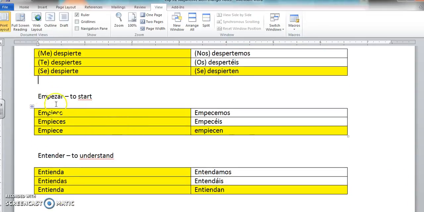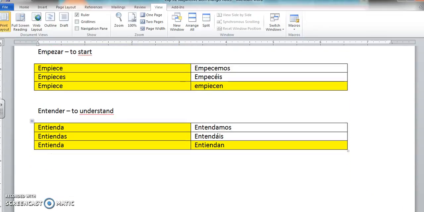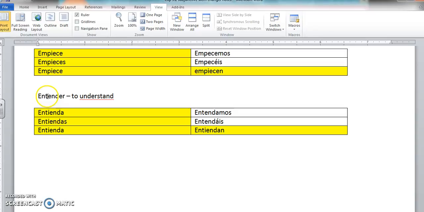Empezar. E goes to IE inside of the boot and stays as an E outside of the boot. I hope you're seeing the pattern. Entender. E goes to IE inside the boot and stays as an E outside of the boot.